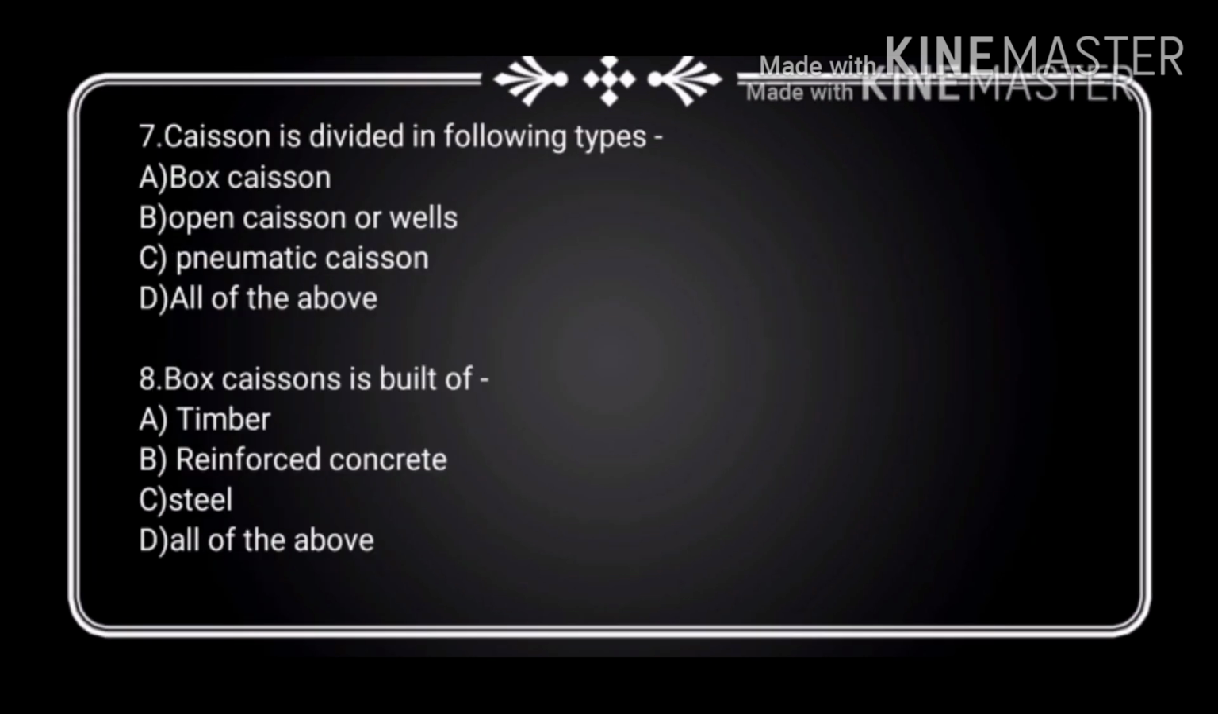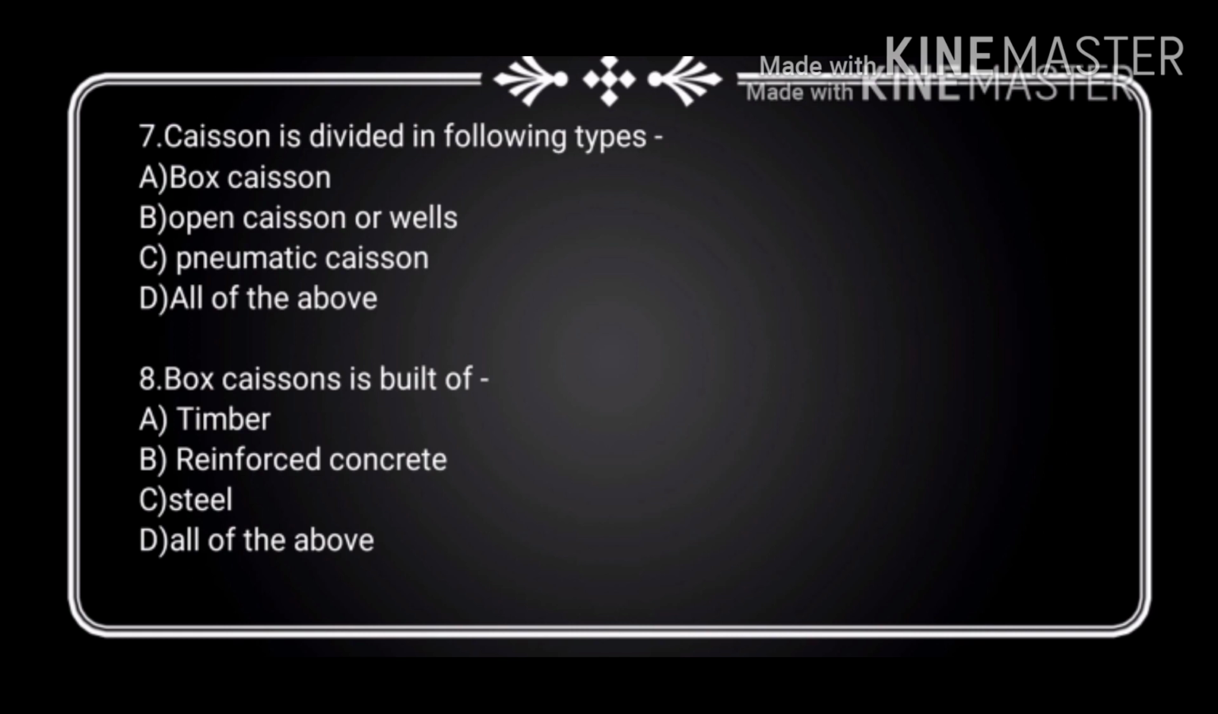Now the seventh question is, caisson is divided into following types. That is option A, box caisson, option B, open caisson or wells, option C, pneumatic caisson, or D, all of the above. So the right answer is option D, all of the above. The caisson is divided into three main types, that is box caisson, open caisson, and pneumatic caisson.